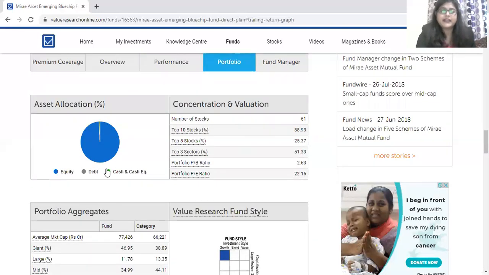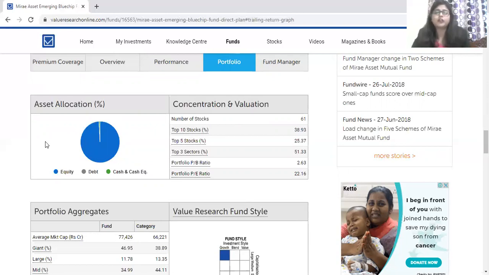This is the asset allocation part. This fund has an allocation of 3 types of assets: equity, debt, cash and cash equivalent, which includes a number of stocks, approximately 61, in which the top 10 stocks are 38.93%, top 5 stocks are 25.37%, and top 3 stocks are 51.33%.